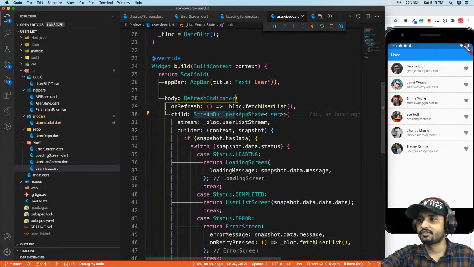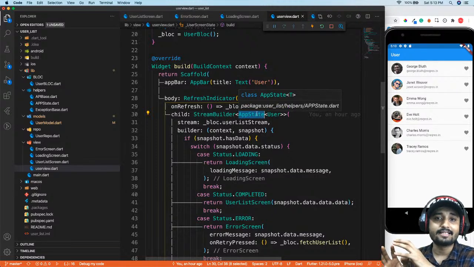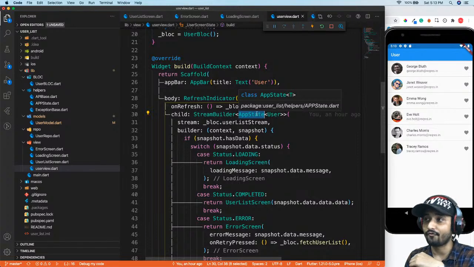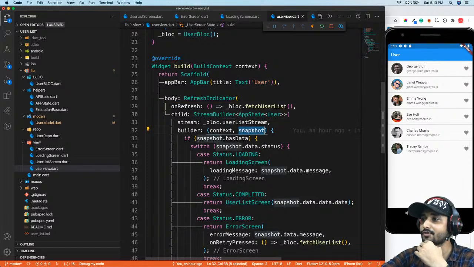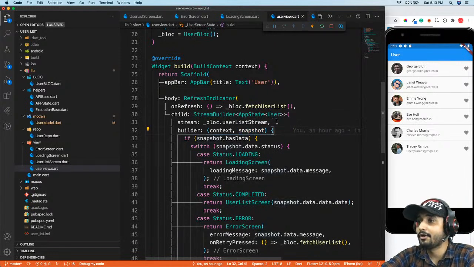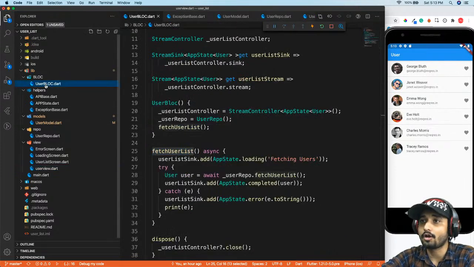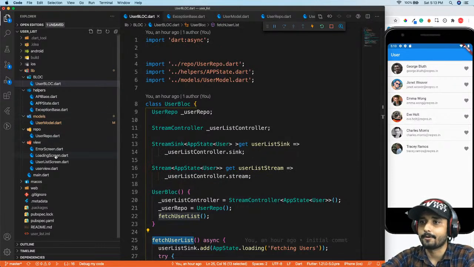Now I have a stream builder of type app state. I need an app state because our stream builder is going to change the UI according to the state of the app. So we have an app state, and the type of data inside our app state is a user. On snapshot, we receive an async snapshot of type app state of user. Right over here, I'm going to assign the stream which we built inside the BLoC.